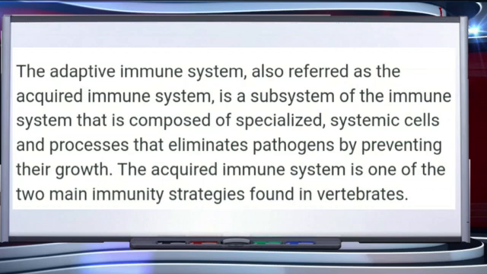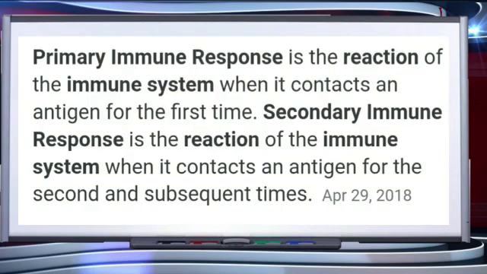The adaptive immune system, also referred to as the acquired immune system, is a subsystem of the immune system that is composed of specialized systemic cells and processes that eliminate pathogens by preventing their growth. The acquired immune system is one of the two main immunity strategies found in vertebrates. It is characterized by memory.